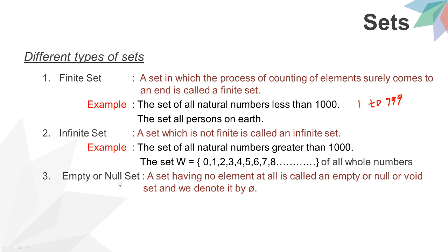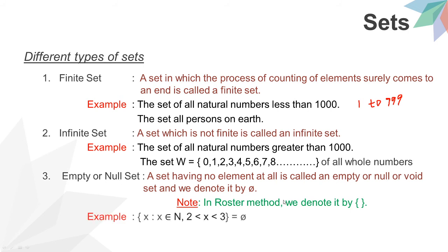Now coming to the empty or null set. It is also called a void set. A set having no elements at all is called an empty or null or void set. We denote it as phi. Simply called phi. Empty set, that is nothing but. Note, in roster method we denote it by two flower brackets, in between nothing is there. That is nothing but an empty or null set or void set. Example, x such that x belongs to natural numbers where 2 is less than x and x is less than 3, that is nothing but phi.